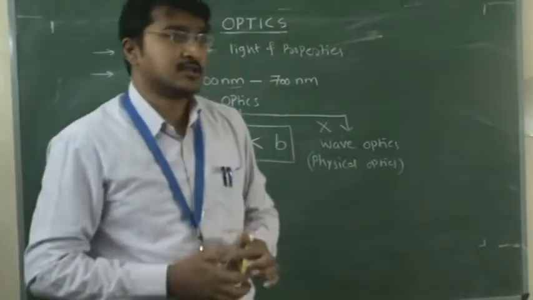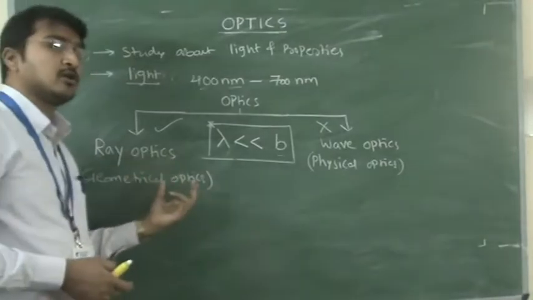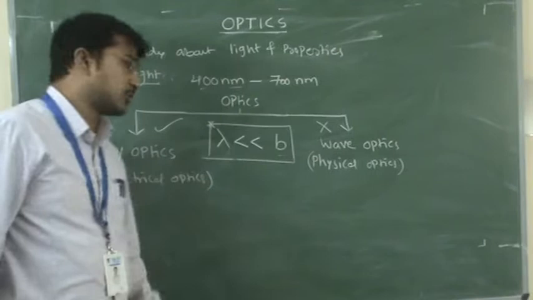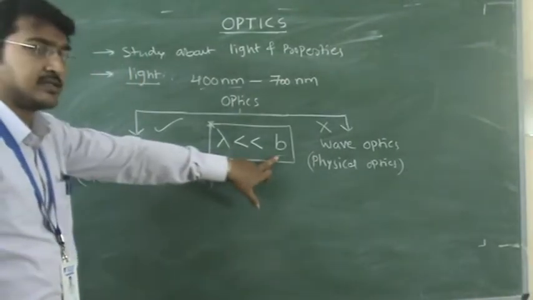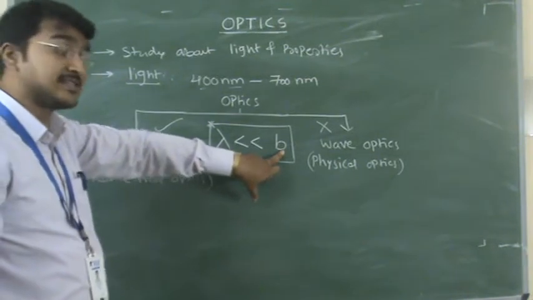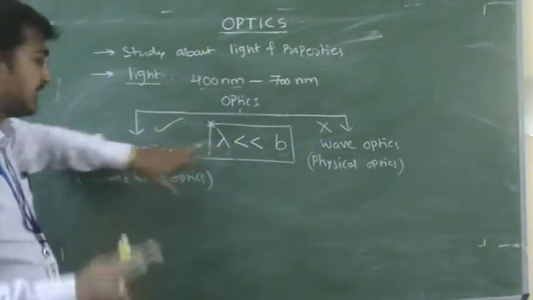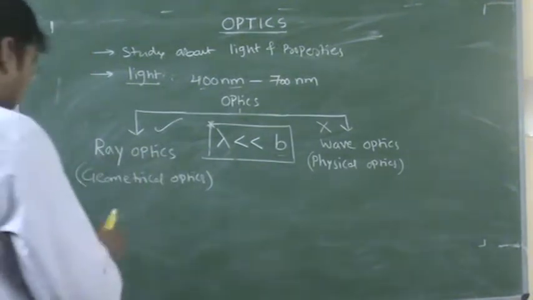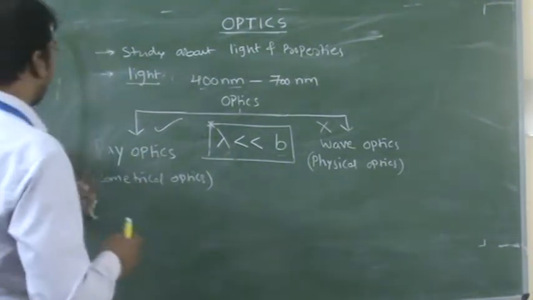Remember it. In ray optics we will discuss the particle nature. The remaining we will discuss later. Just remember this condition: in this whole chapter, where we are studying ray optics, the obstacle size is very large. Okay, let's now enter the topic.